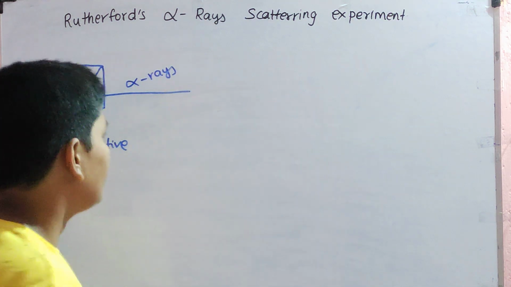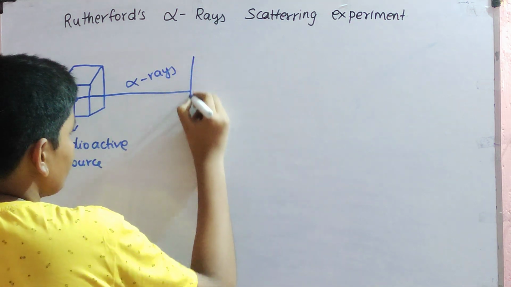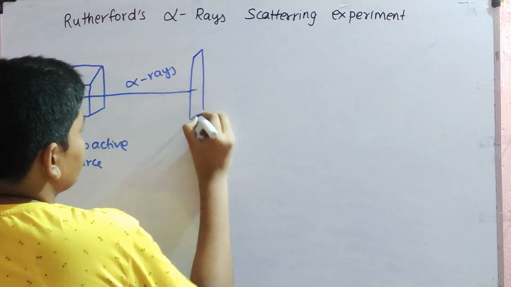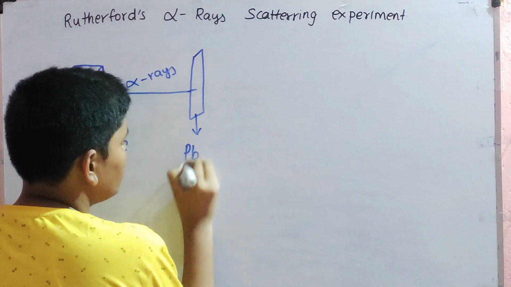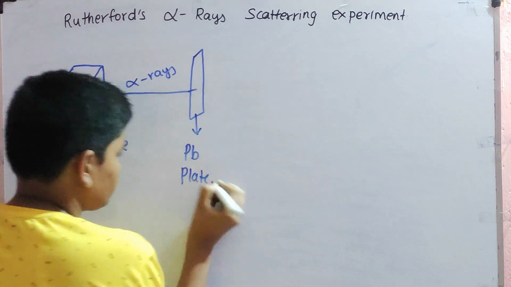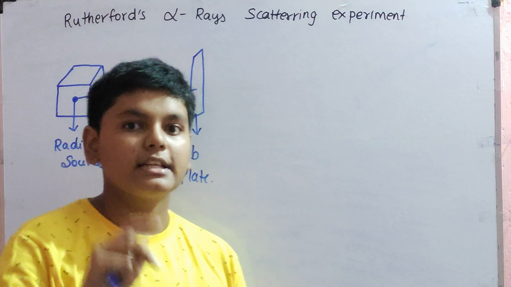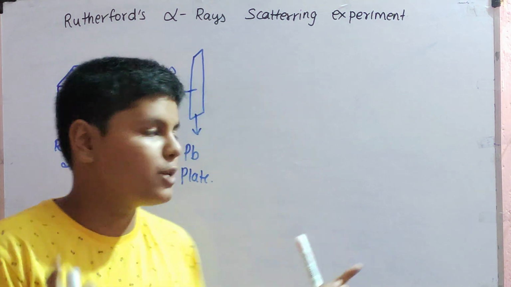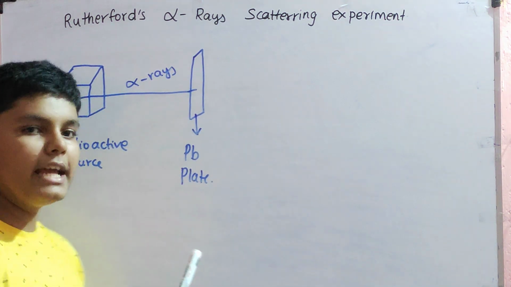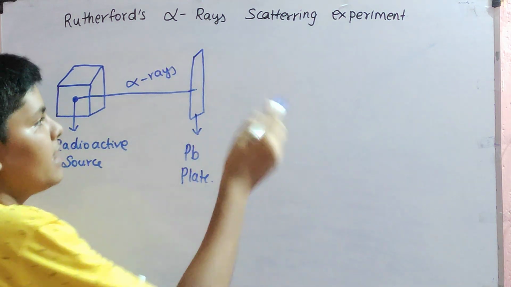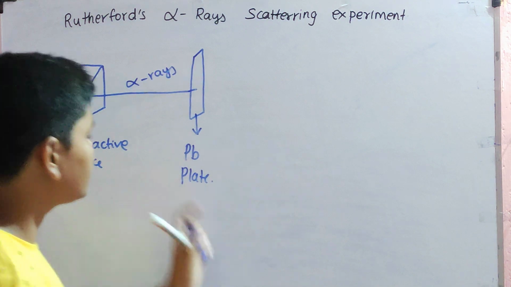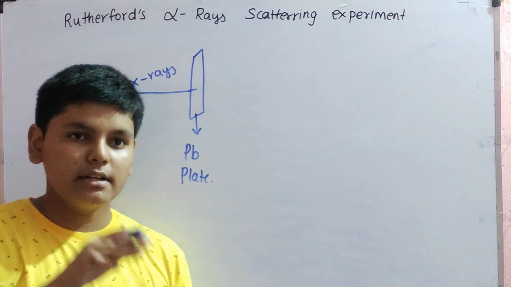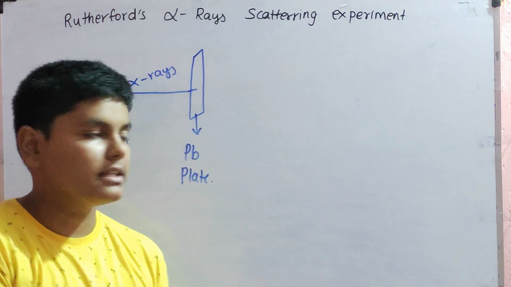A bunch of rays is called alpha rays. These alpha rays were made to pass through a plate. This plate is called a lead plate. Why did he choose lead? Because lead is a metal which can stop the alpha rays from scattering too much, because these rays are very excited rays. They can go here and there, but Pb, that is plumbum, the lead plate, actually does not allow the alpha rays to scatter here and there.